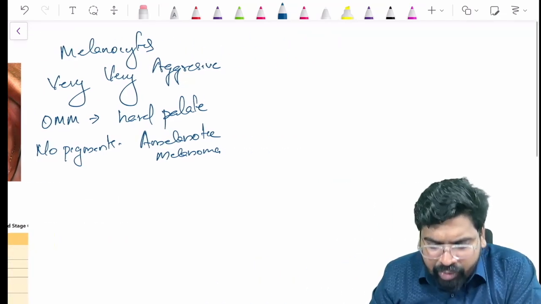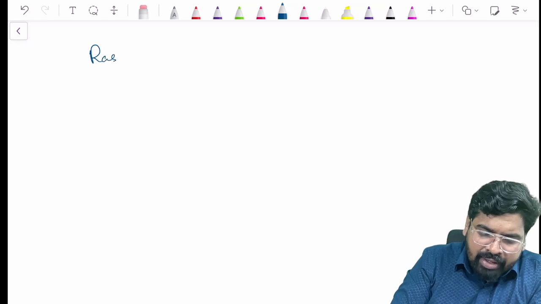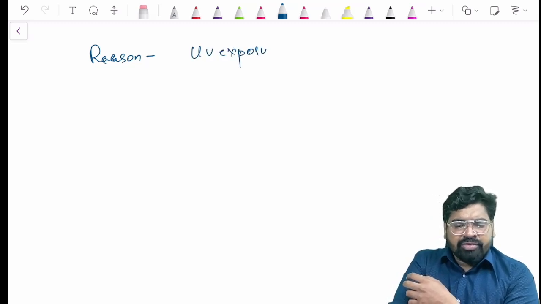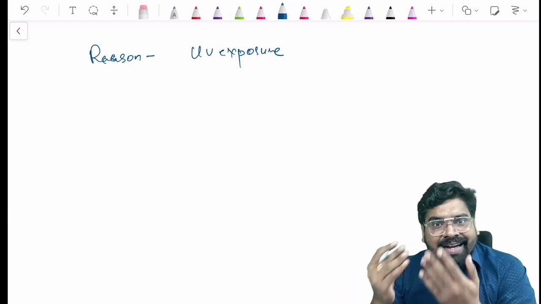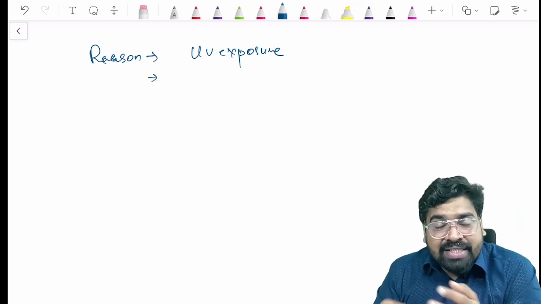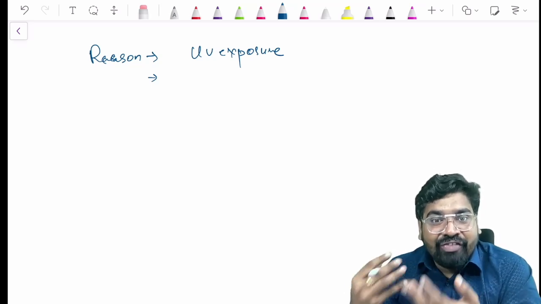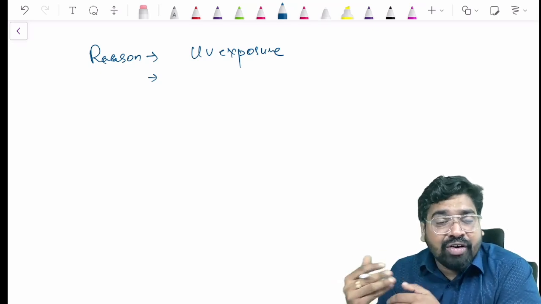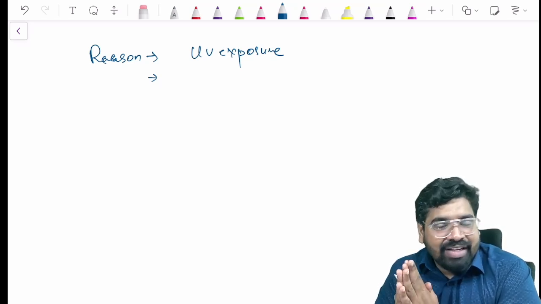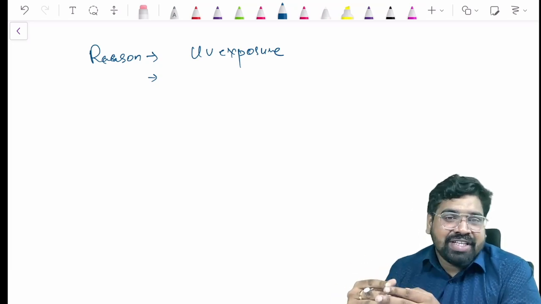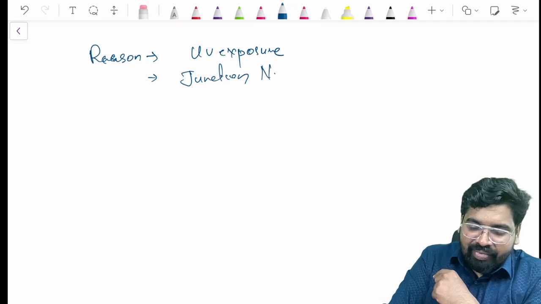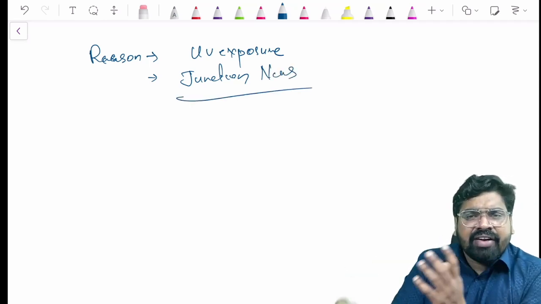What is the etiology for melanoma? One is mainly UV exposure, sunlight, which causes the most melanomas. Melanoma can also result from a pre-existing mole or nevus which has a high tendency of transforming to melanoma. I hope you remember we discussed that in our video on nevi. Please give your brain an exercise, revision is the key. That is your junctional nevus, and if there is any change in the junctional nevus, it can transform to a melanoma.